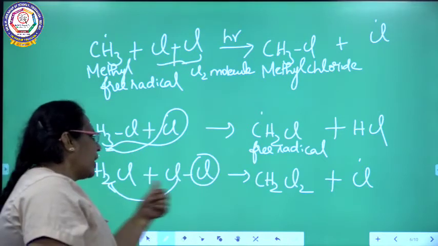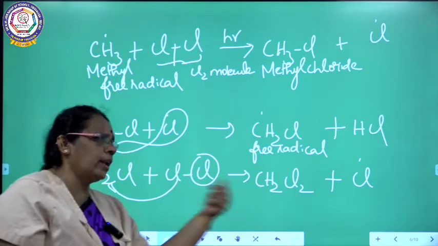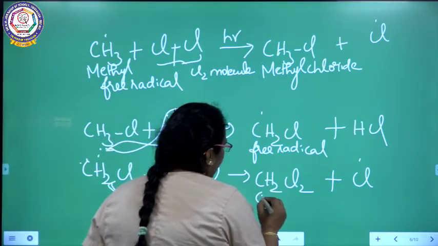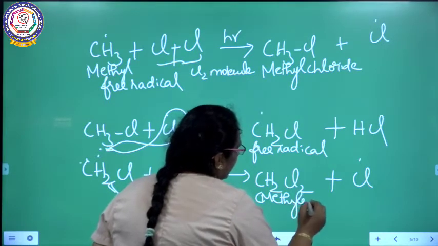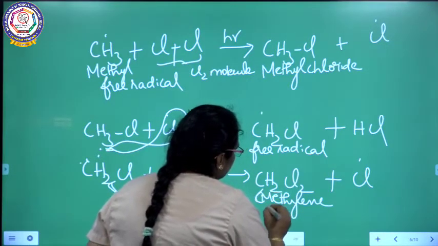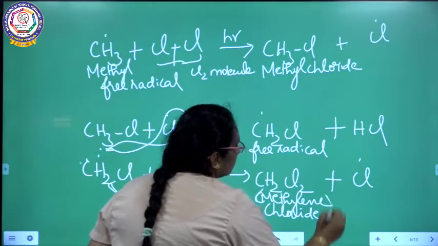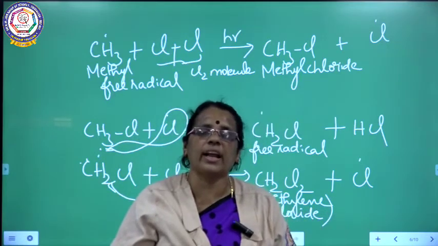This methylene chloride free radical again reacts with one more molecule of chlorine, and you will be getting methylene chloride, along with the formation of chlorine free radical.